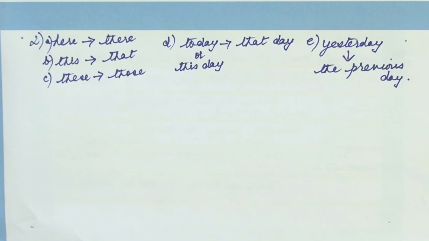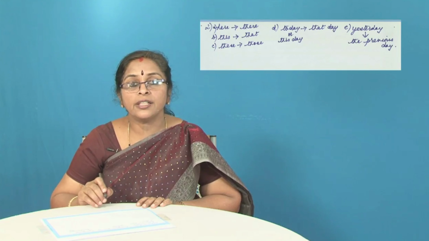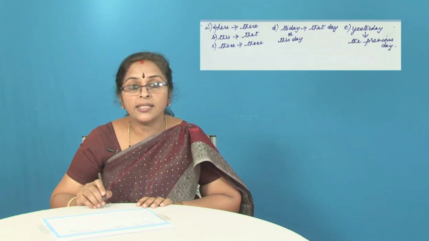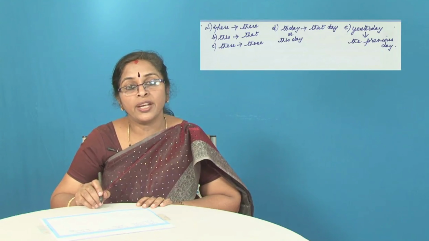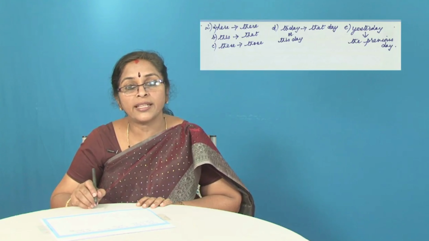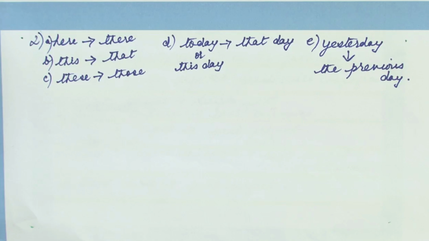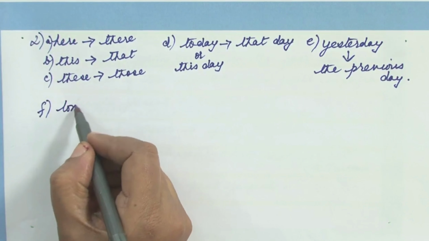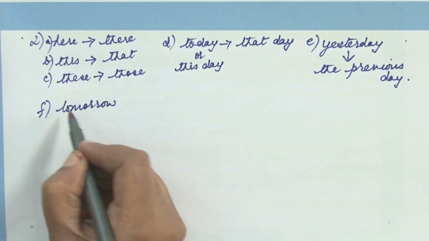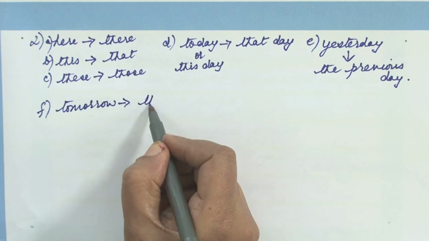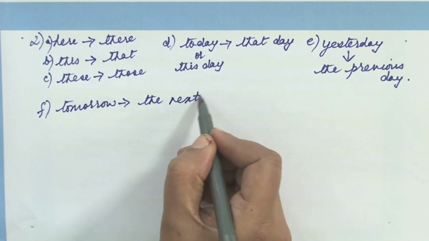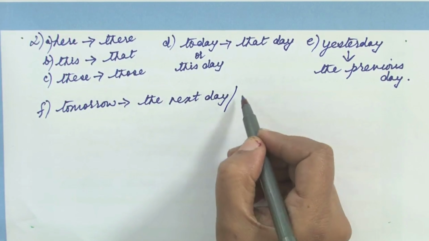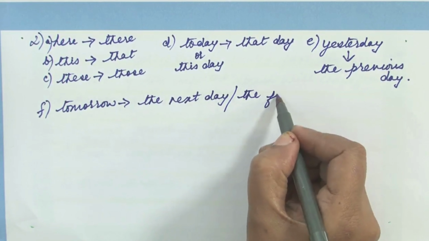Okay, here changes to there, this changes to that, these changes to those, today or this day changes to that day, yesterday changes to the previous day, tomorrow changes to the next day or the following day.